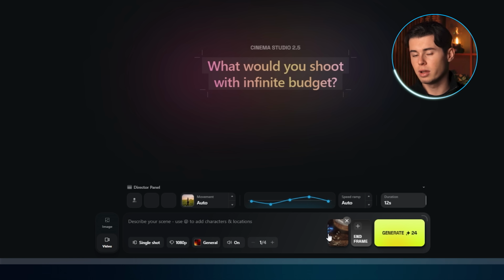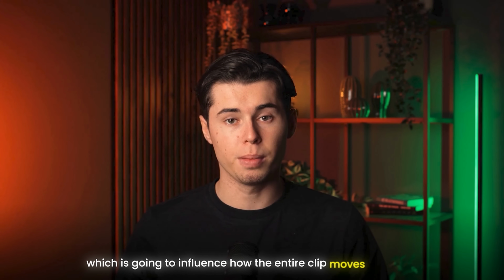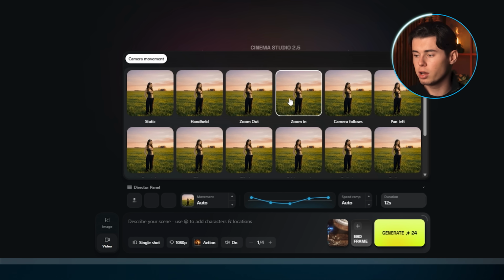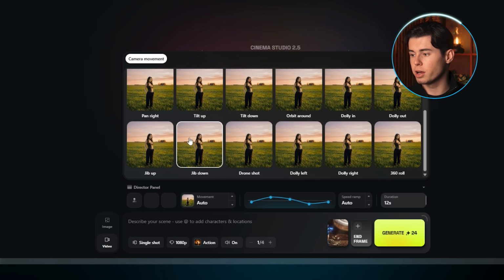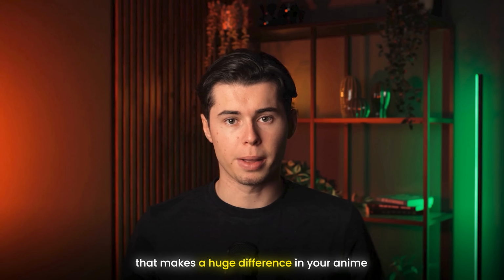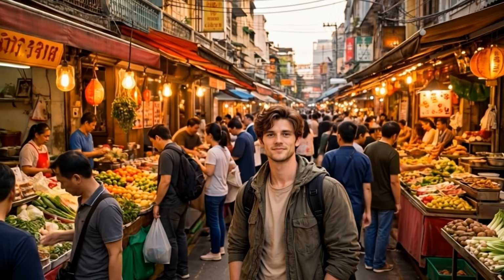Then you have a few more settings you want to pay attention to. The first one is the genre, and for anime, I'll set it to action, which is going to influence how the entire clip moves and feels. Then you have the camera movements, which let you choose the exact type of shot you want without writing complex prompts. You can choose from options like dolly, pan, or even a full drone shot, and this is actually one of those settings that makes a huge difference in your anime. It gives you full control over the intensity of the video. For example, a scene with a slow dolly into the character makes it feel more dramatic, while the same scene hits completely differently with a dolly out, which makes the situation feel distant.